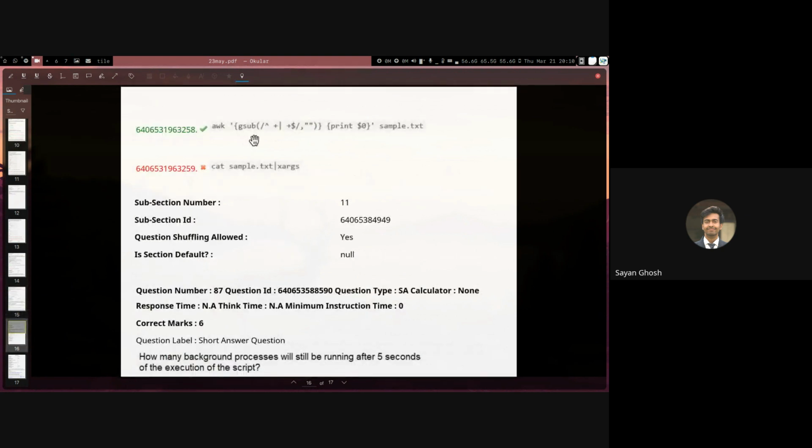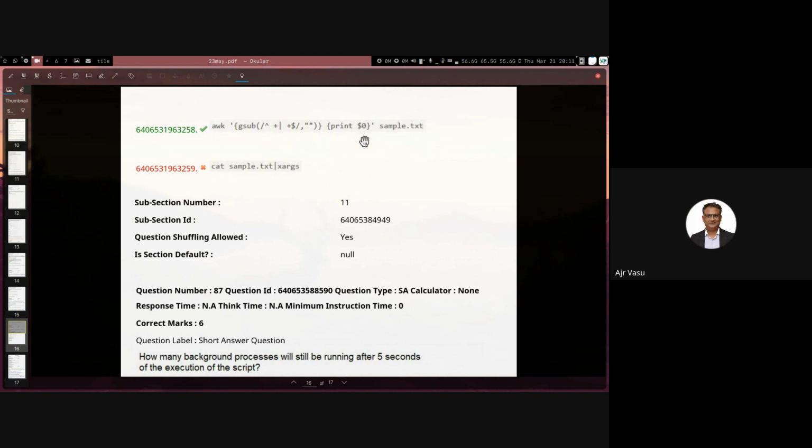In this gsub, we are searching for the regex, which is either starts with space plus, which means one or more space, or space plus end of line. So either starts with one or more space or ends with one or more space. For all those matches in $0, if we don't give it the third argument to gsub, it takes $0 by default. So in $0, if there is any pattern which starts with one or more space or ends with one or more space, then it will substitute those with the empty string. So it will simply remove them. And then we are printing each line.